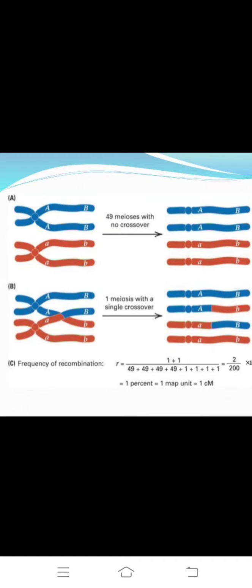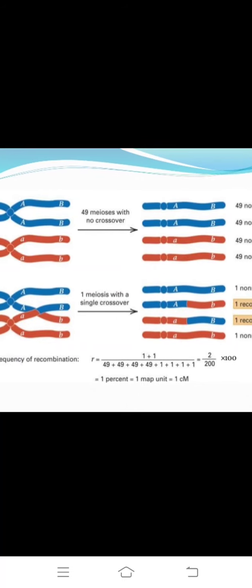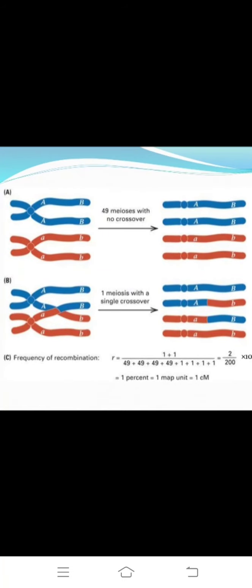In this type of chromosome, we will have the same color, blue blue, red red. They are not crossing over, no crossing over. So in 49 meiosis we observe 4 non-recombinants.